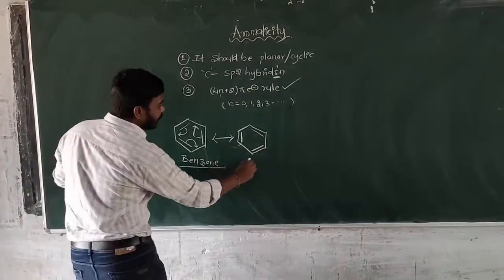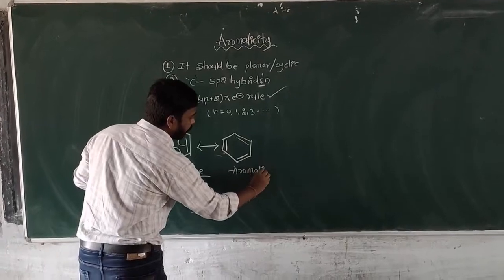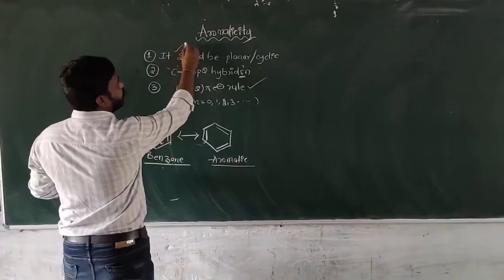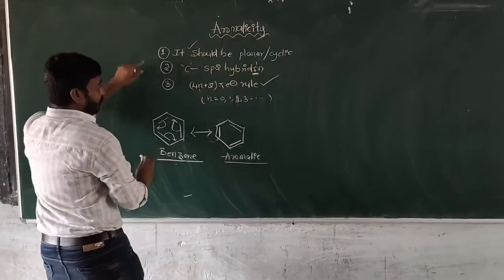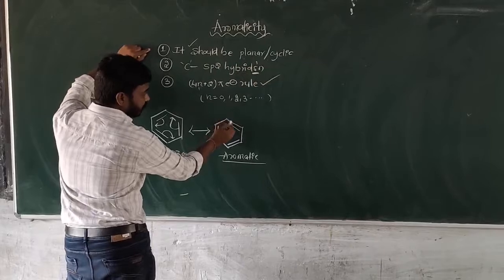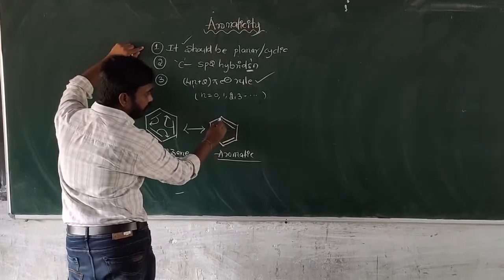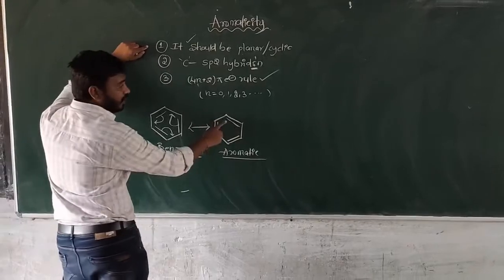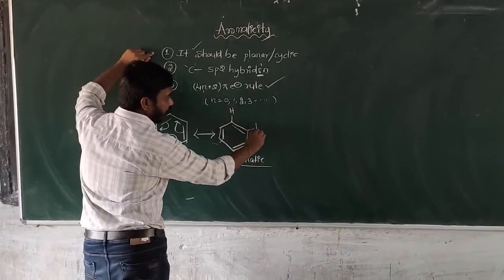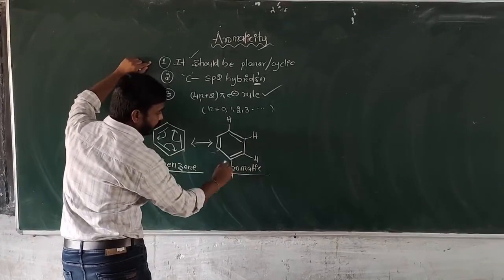So it is an aromatic compound, because it follows the rule that it should be planar and cyclic. First, is it planar and cyclic? Then find out. This carbon has 3 bond pairs, and another one is 1 hydrogen. All carbons have 1 hydrogen.